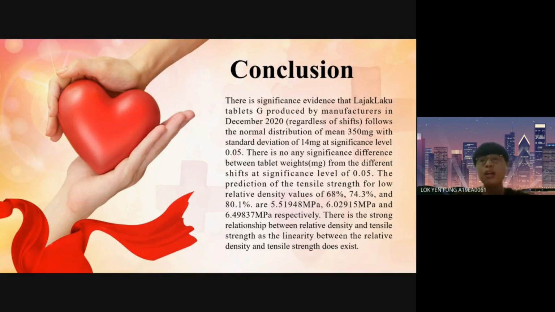The predictions of the tensile strength for relative density values of 68%, 74.3%, and 80.1% are 5.51948 megapascal, 6.02915 megapascal, and 6.49837 megapascal respectively. There is a strong relationship between relative density and tensile strength, as the linearity between the relative density and tensile strength does exist. That's all from us. Thank you.